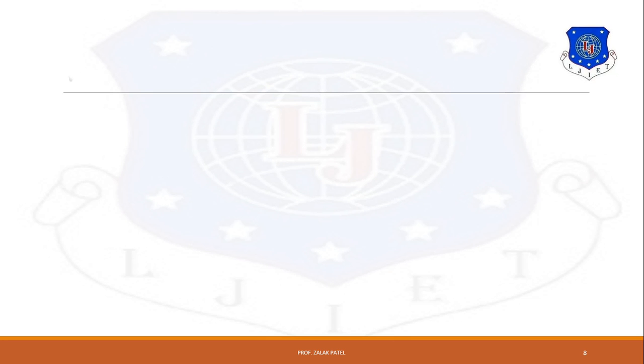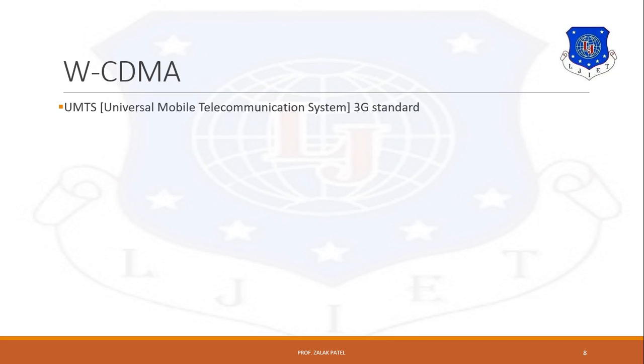Let's start with WCDMA. WCDMA's full form is wideband code division multiple access. Basically WCDMA is UMTS based, meaning Universal Mobile Telecommunication System based third generation standard.